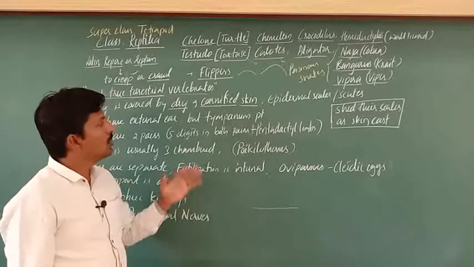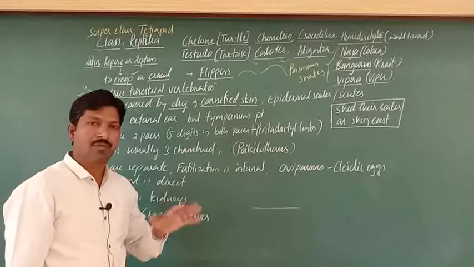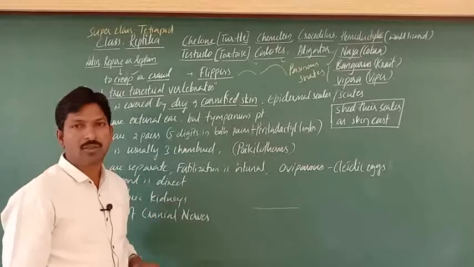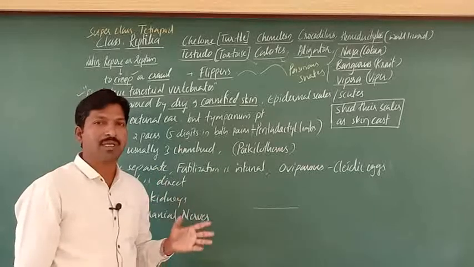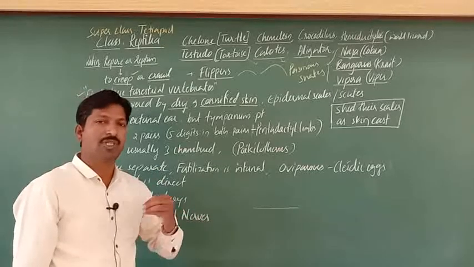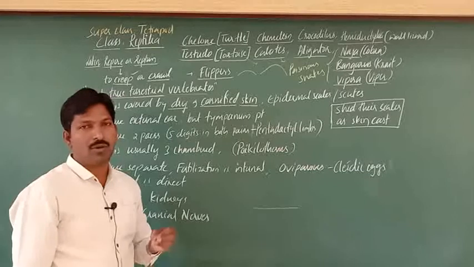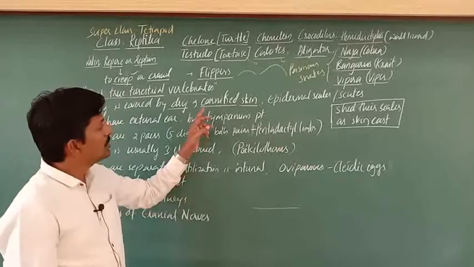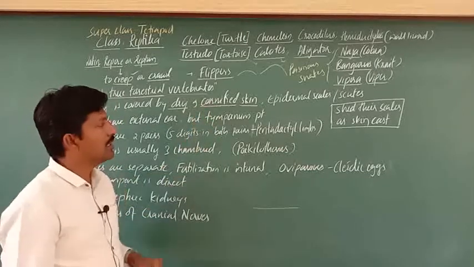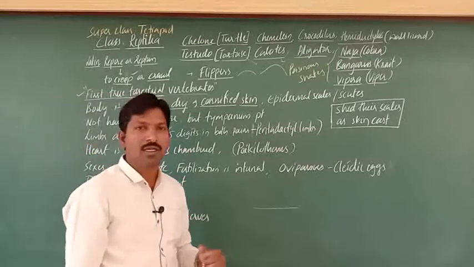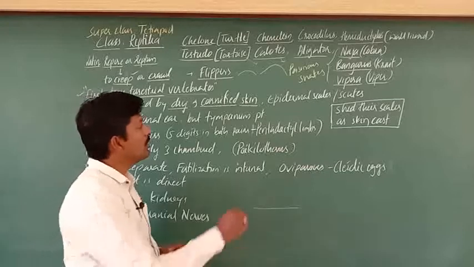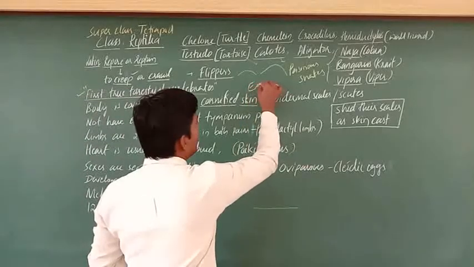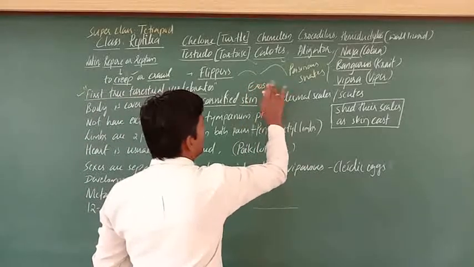Not only the appearance, even to the touch it is very hard, so it will not be damaged by some small physical cause, right? That's what cornified skin is. It appears very hard, and that is referred to as an exoskeleton. Exoskeleton, what do you call it? So there is a presence of exoskeleton.